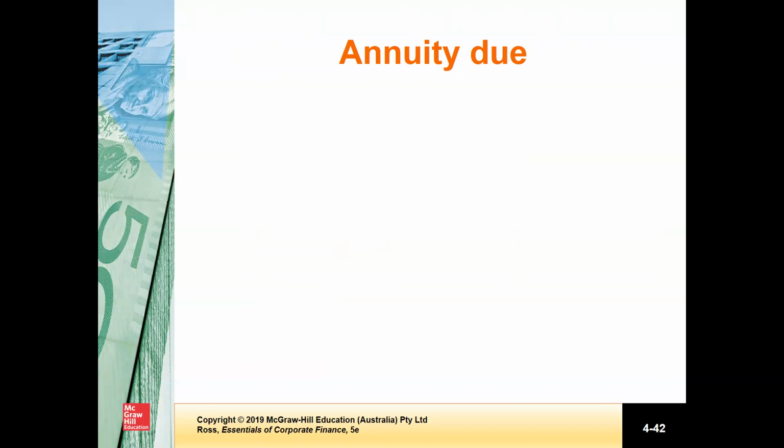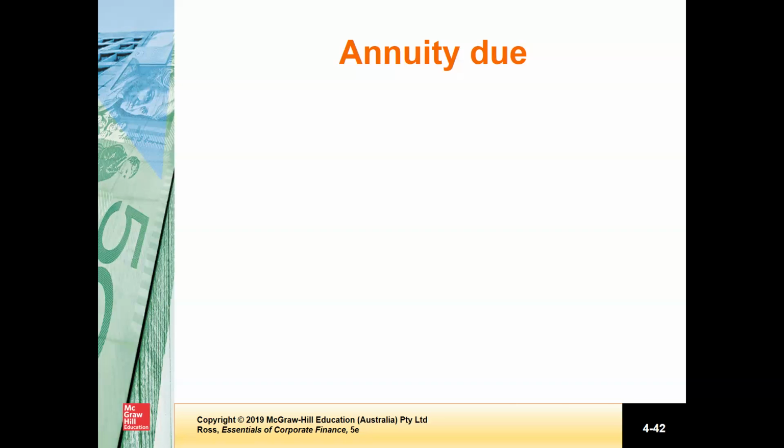In an ordinary annuity, as we have seen, the cash flow occurs at the end of each period. So when you take out a loan with monthly payments, for example, the first loan payment occurs 1 month after you get the loan. However, when you lease an apartment, for example, the first lease payment is usually due immediately, and the second payment is due at the beginning of the second month, and so on.